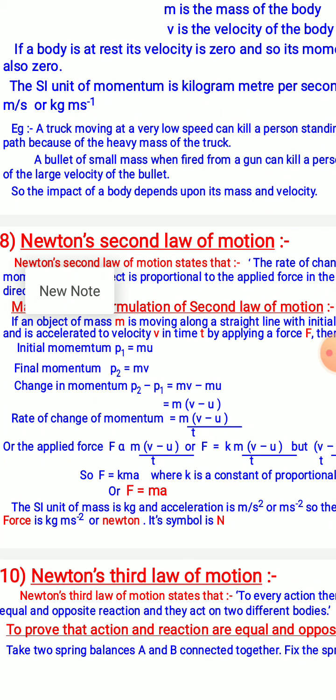Now the unit of mass is kg, and the unit of acceleration is meter per second square. So the unit of force comes out to be kg meter per second square, and it is known as Newton. Its symbol is capital N.